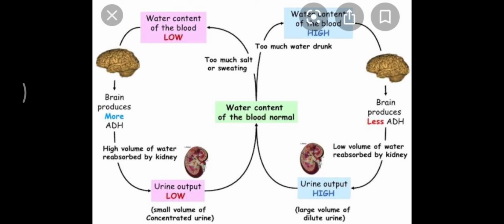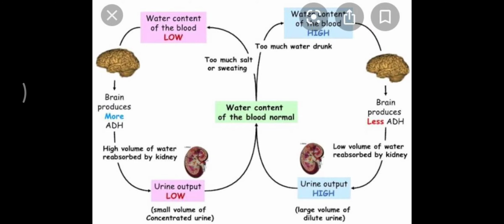The opposite condition occurs when you drink less water. So basically before sleeping, or when we are traveling through bus, or when we are moving to picnic spots where the urinal facility is not there, under that conditions what we do, we don't drink much water, or our water consumption is reduced.